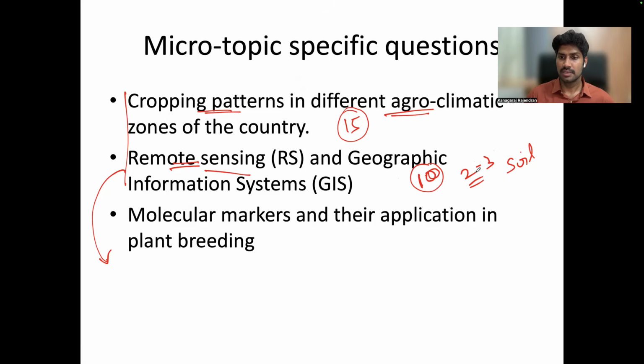So the challenge is that you must cover these applications very elaborately. In our Agri optional paper, there are only 2 types of questions, 10 marks and 20 marks. For 10 marks, 2 pages; for 20 marks, 3 pages. Earlier, it was very easy to fill the page. But now, to fill the 2 or 3 pages, you must have in-depth coverage of the particular syllabus topic. So this is very important. They are moving from very generic questions to specific questions.